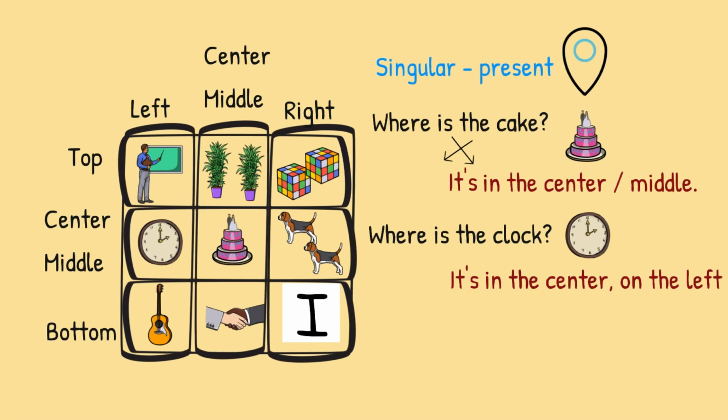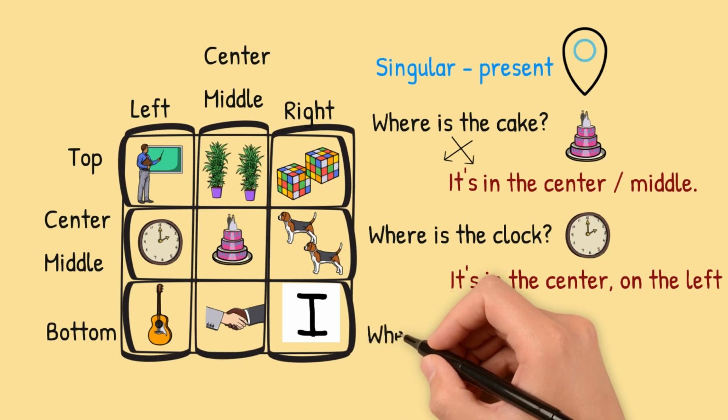So we can have two locations to determine the exact location. If the answer is it is in the center only, then we are talking about the cake. The clock, it's in the center on the left.